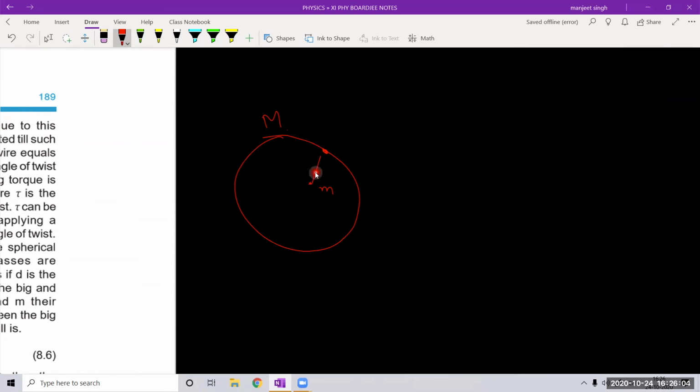So the force on this will be in this direction. This piece will attract this one, and take another piece which is in the opposite direction. This piece will attract in this direction. Okay. So proof is not given, but the force on this will be 0 because of the total shell. This is the shell.